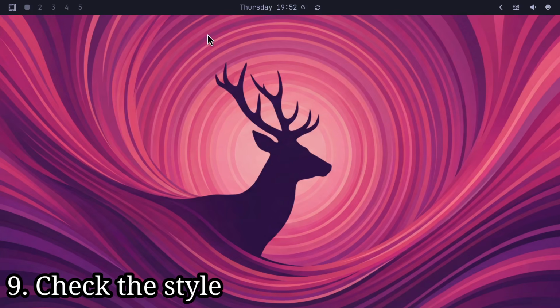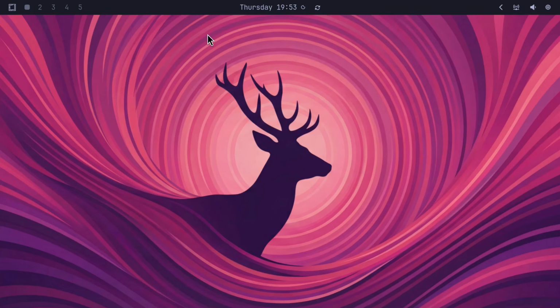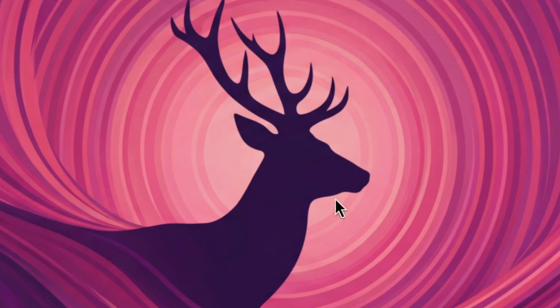Next task is number 9, which is check the style. Of course, we are using Hyperland, so theoretically speaking, we can basically configure it to look however we want. However, this operating system ships with opinionated defaults, so we gotta judge them on the merits of those defaults. And I will say, actually, I think the text-based stuff looks really good. The bootloader looks really good. These menuing systems, they look really nice, but just, why would you choose this wallpaper?